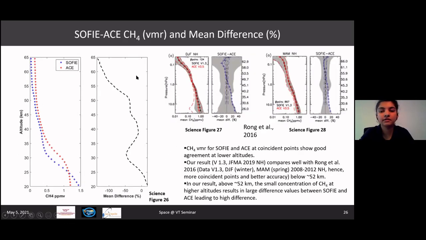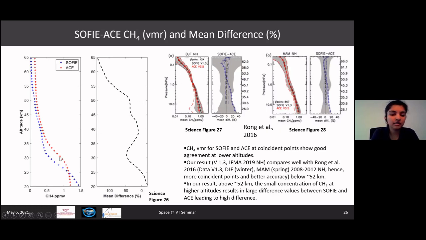Here is the methane validation. Again, looking at these previously published results from Dr. Rong's 2016 paper, we can see that he has two plots here. One is for December, January, February, and the other is March, April, May. And we have good agreement between both of these results.